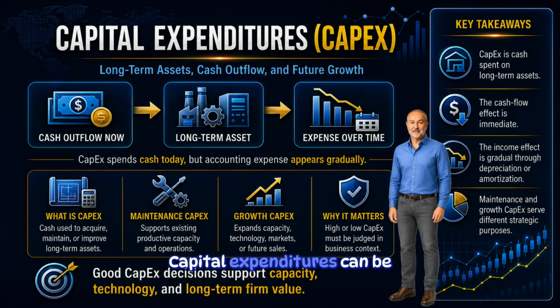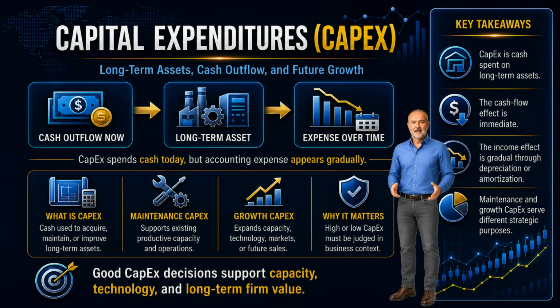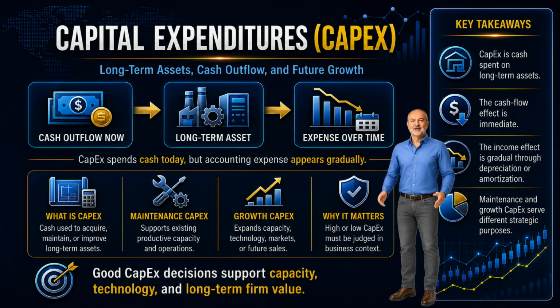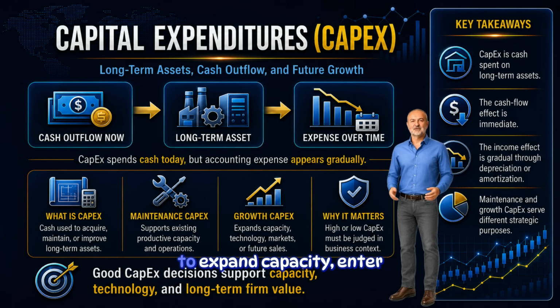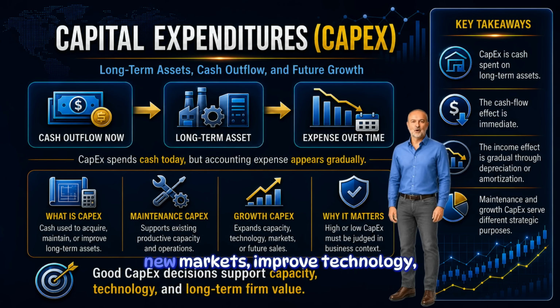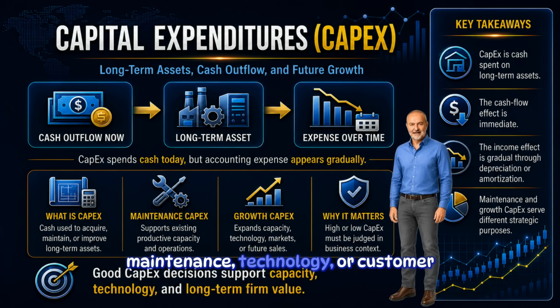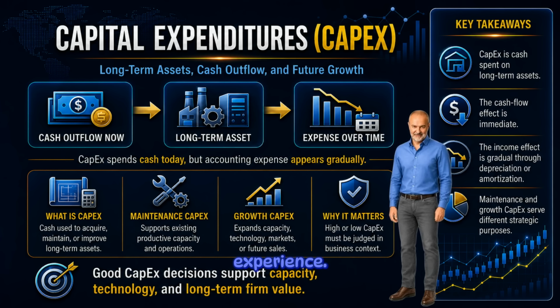Capital expenditures can be divided into maintenance CapEx and growth CapEx. Maintenance CapEx supports existing productive capacity. Growth CapEx is intended to expand capacity, enter new markets, improve technology, or support future sales growth. High CapEx is not automatically bad if it supports valuable growth. Low CapEx is not automatically good if the firm is underinvesting in maintenance, technology, or customer experience.